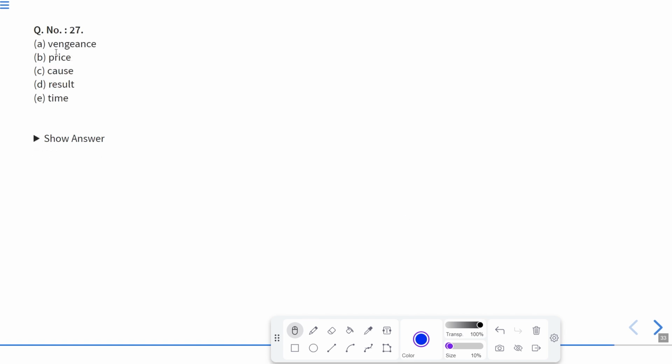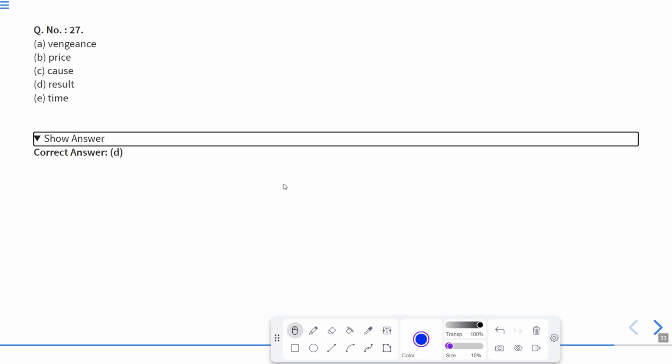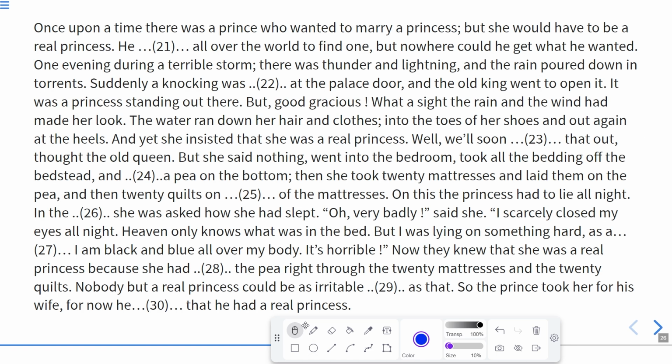Now here, the blank shows cause and result. As a result means the conclusion, so it should be as a result. So the correct answer will be as a result. I'm black and blue means the consequence is that she was black and blue. It means she was looking very unpleasant, or you can say she was very tired. Over my body, it is horrible.